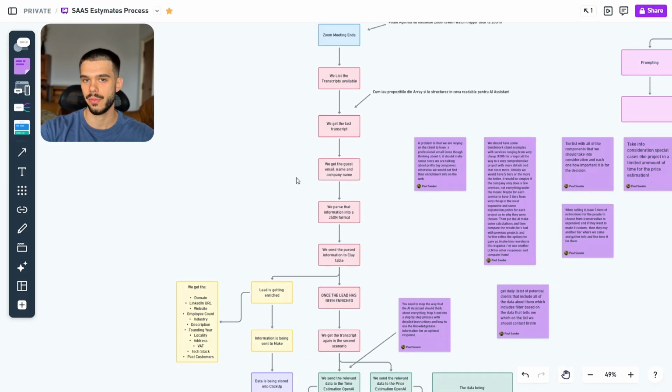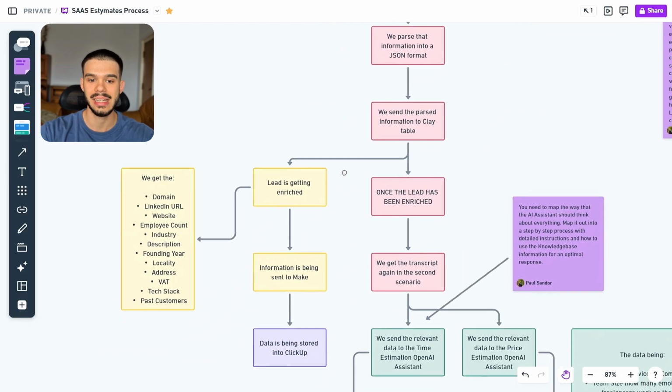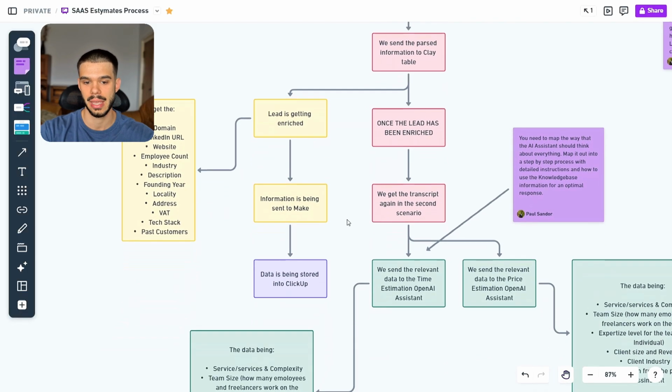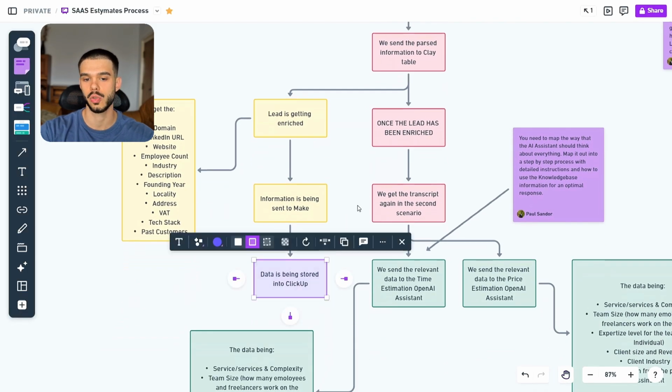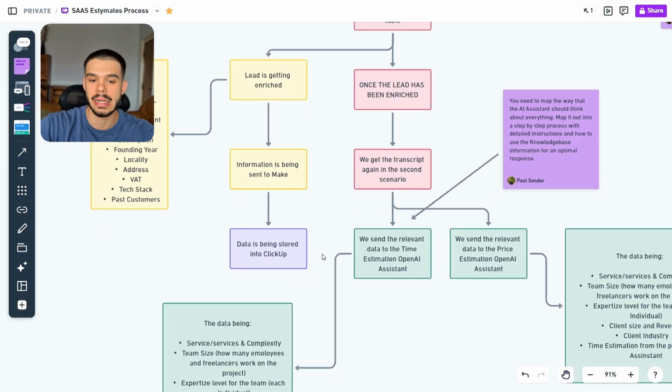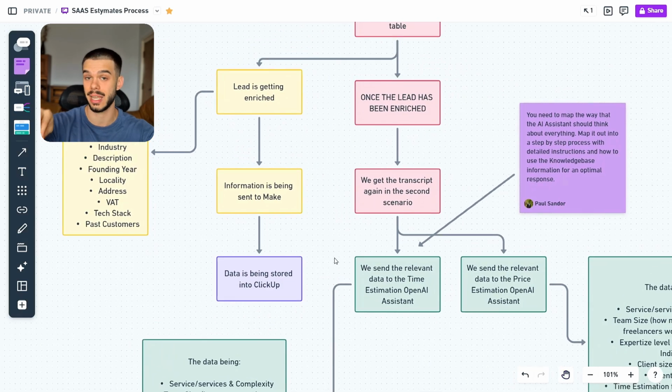Now, once we have all of this information, the lead is going to be enriched, right? And the information is going to be sent to make.com. And data is going to be stored into ClickUp. So we want to store everything. First of all, we want to store the transcript that we have in the first meeting. We want to store exactly the data that we know about our client. And we want to keep everything organized. For this particular instance, I used ClickUp as my CRM. So I stored everything into my CRM.